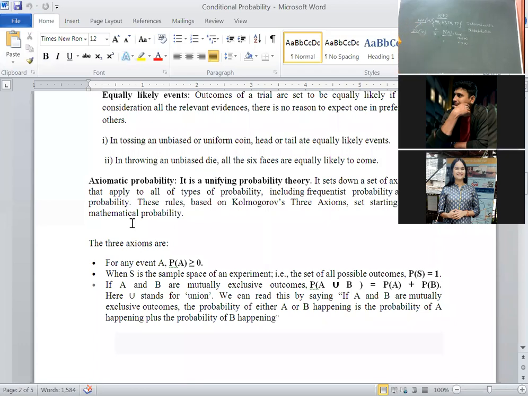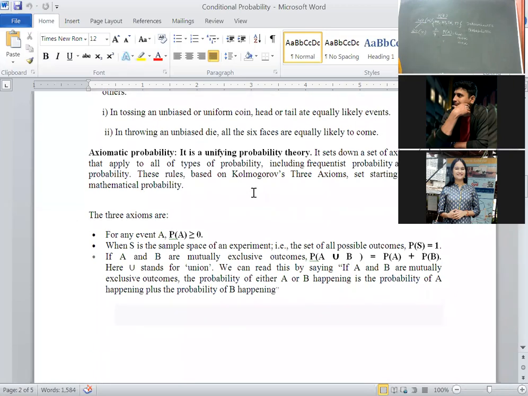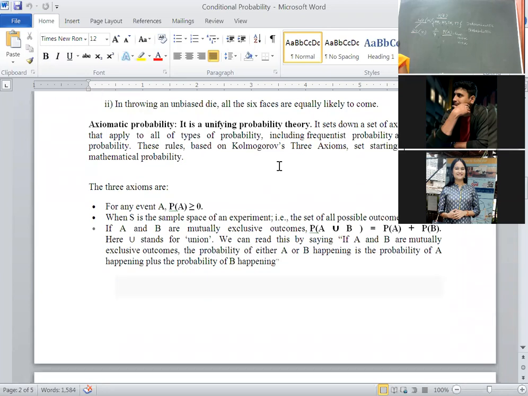Then the third probability is axiomatic probability. It is very easy and not time consuming. It is based on set theory. That's why everybody likes this definition, because it is based on simple set theory. Set theory is also related to the relational database.